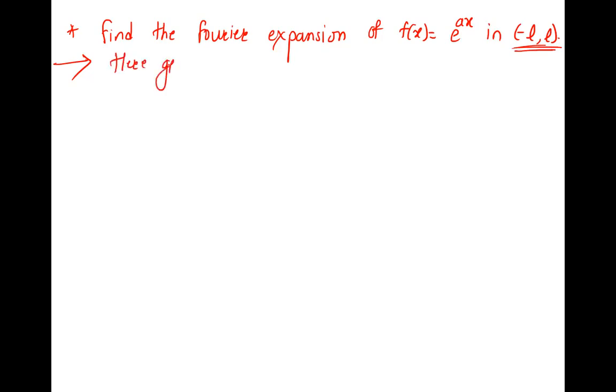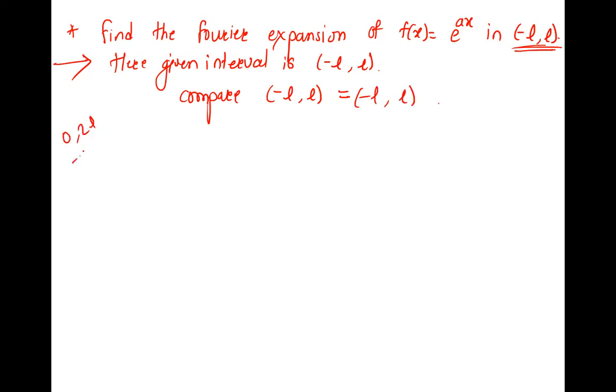The given interval is minus L to L. So compare minus L to L with what? With what do you compare? Minus L to L itself. Because we have only three intervals: 0 to 2L, minus L to L and 0 to L. Three intervals only. So first that should be 0, but it is not 0, it is minus L to L. So this is what we compare with. So what do we get L as? L itself, right?